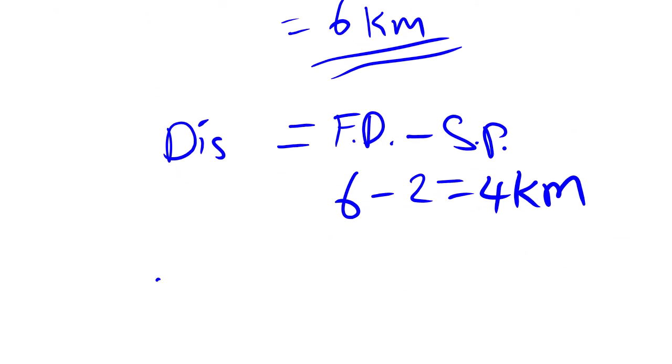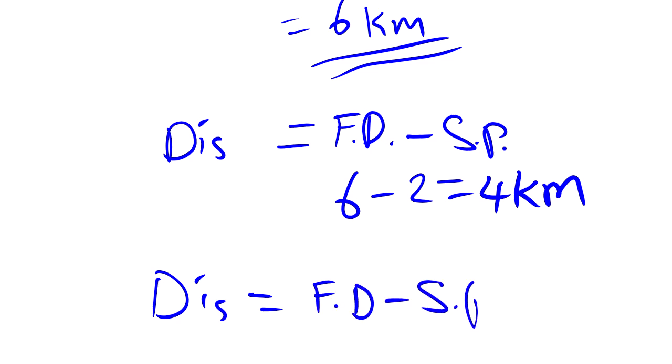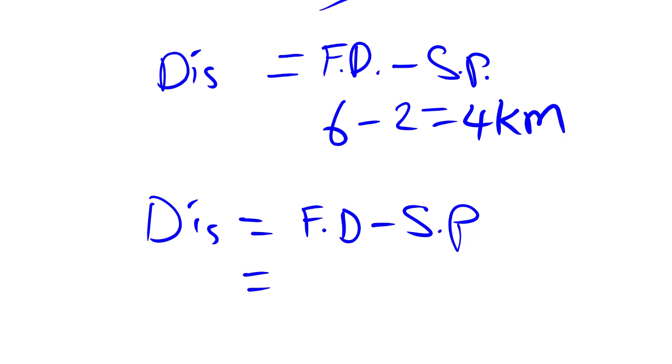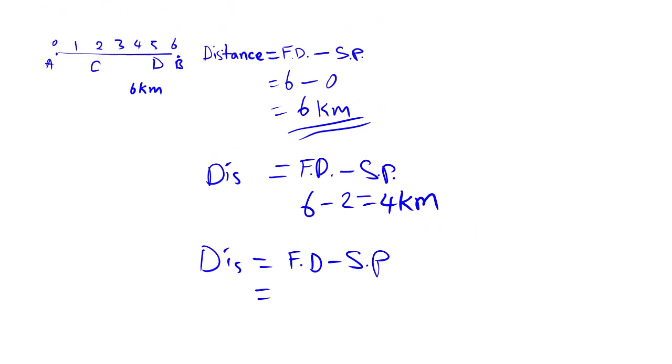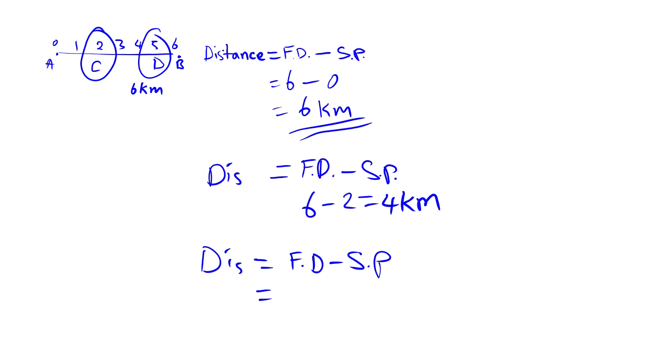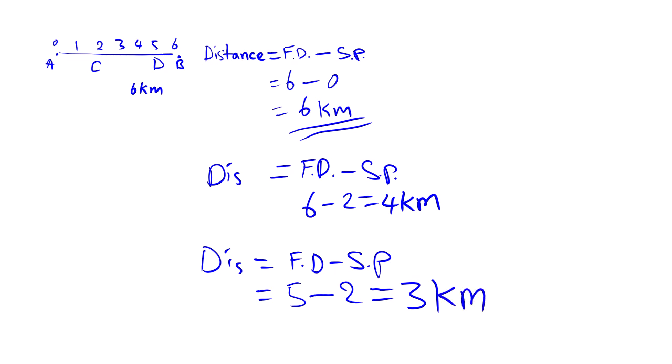To calculate that, just apply the formula: distance is equal to final destination minus initial destination or starting point. Now the body started from C to D, where C is at 2 kilometers, then D is at 5 kilometers. Now you have 5 as the final destination minus 2. At the end, you end up getting 3 kilometers if you press your calculator.